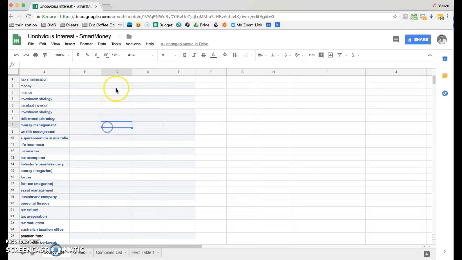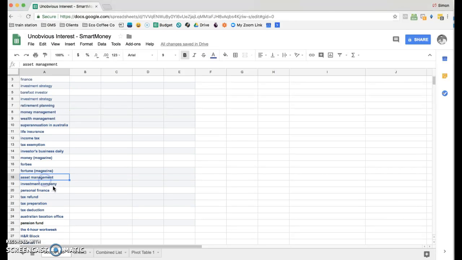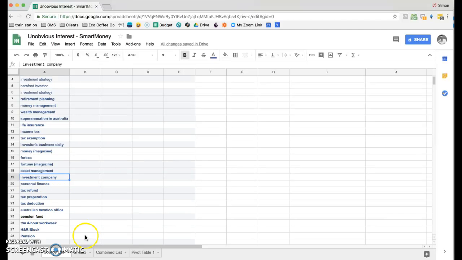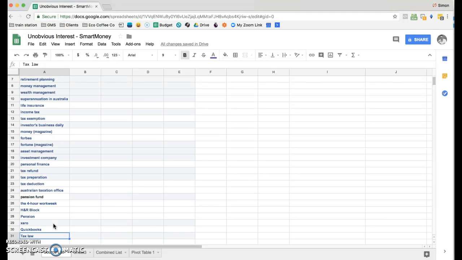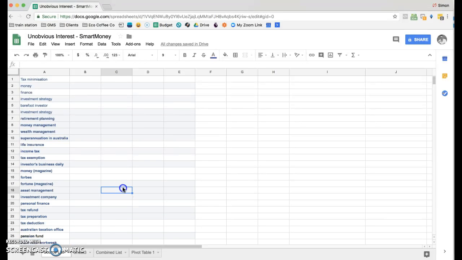So basically, how it works is, when we're looking at interests and behaviors for our targeting on Facebook, there's the super obvious ones. So in your case, we look at things like tax minimization, anything around money, finance, investor, asset management, investment companies, tax refund deductions, and so forth. So all things related to tax and reducing your tax, anything around saving money or protecting assets or building your assets, that sort of thing.